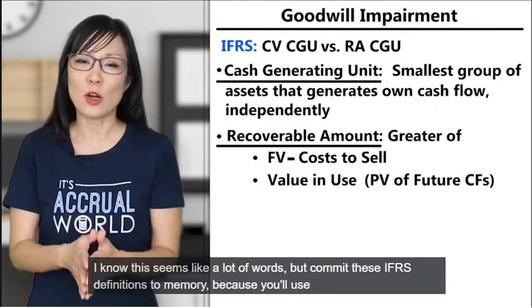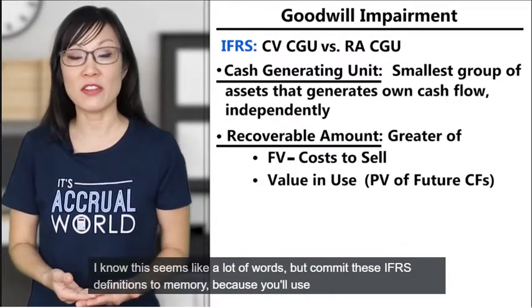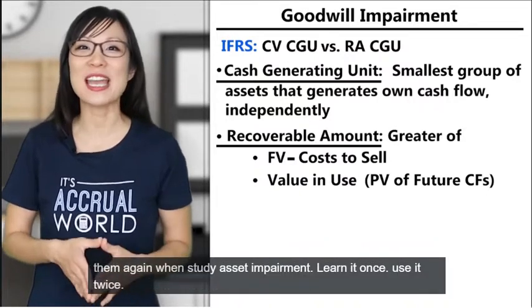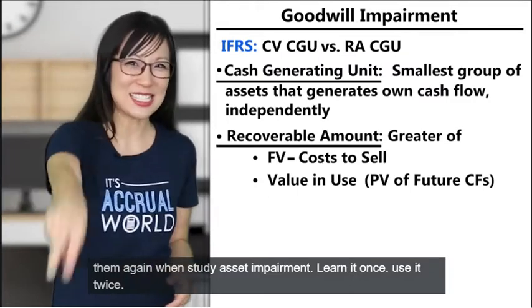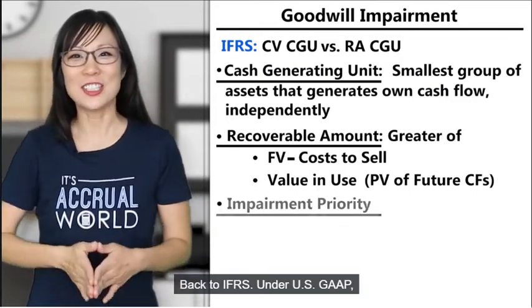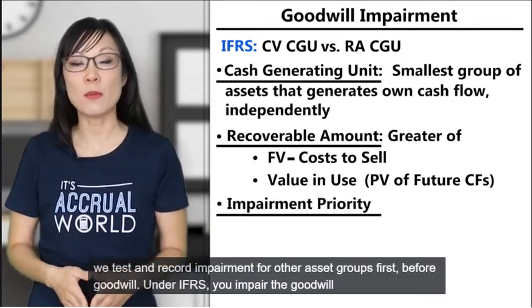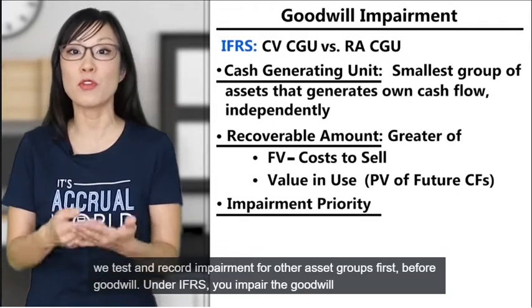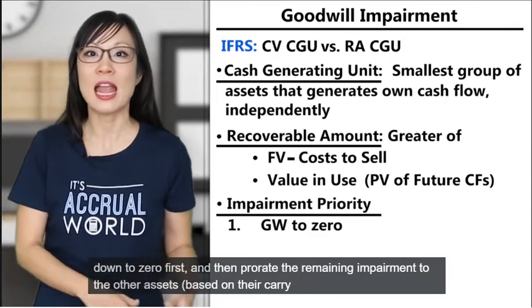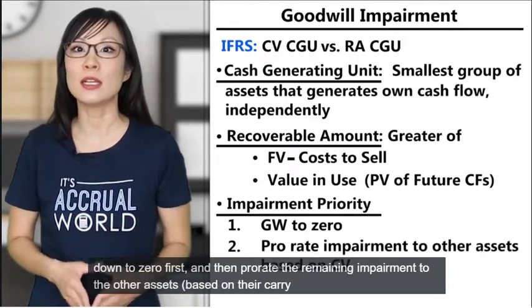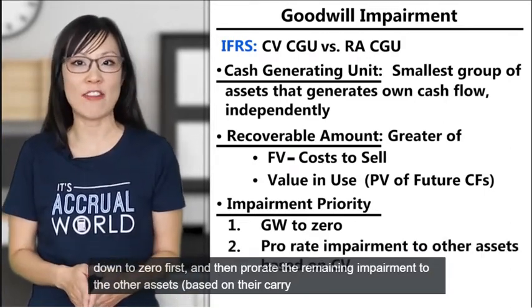I know this seems like a lot of words, but commit these IFRS definitions to memory because you'll use them again when you study asset impairment. Learn it once, use it twice. Back to IFRS. Under US GAAP, we test and record impairment for other asset groups first before goodwill. Under IFRS, you impair the goodwill down to zero first and then prorate the remaining impairment to the other assets based on their carry value.